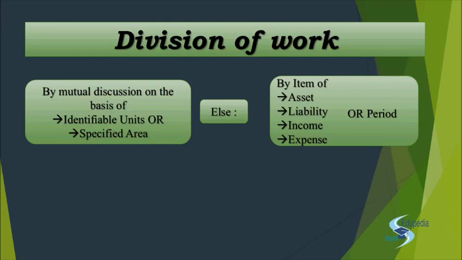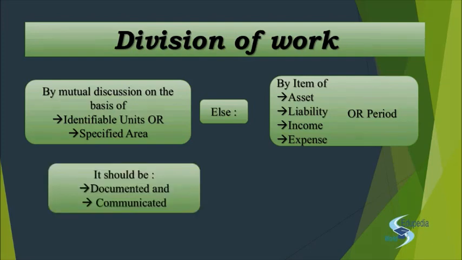The only thing that is important is that it needs to be documented and communicated. Documented means the entire division of work should be documented in one place. That okay, this area is the responsibility of this auditor. Right? And then you will have to communicate the same to the entity. So that will help the entity to better coordinate with you for the progress of the audit. Right? He will have to allocate specific personnel with specific auditor.